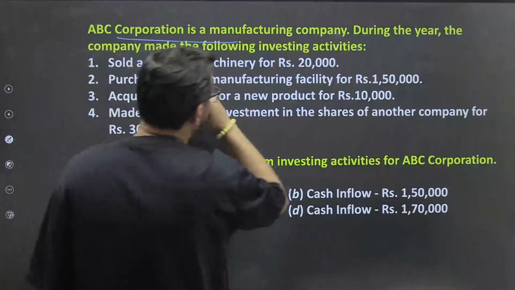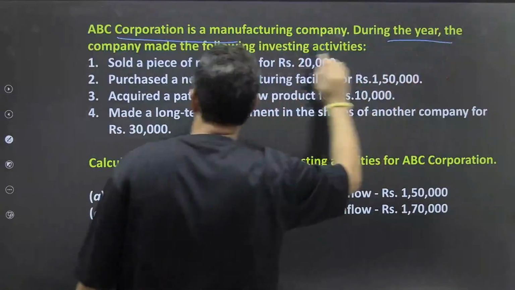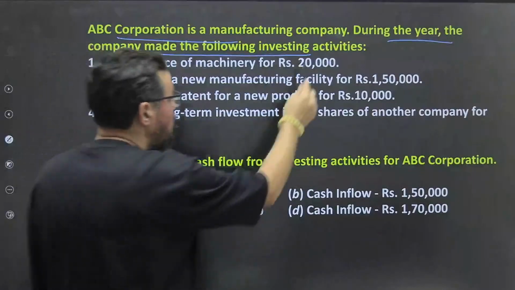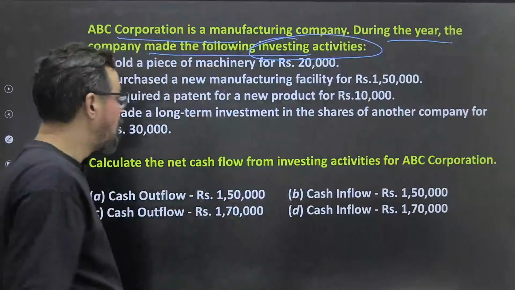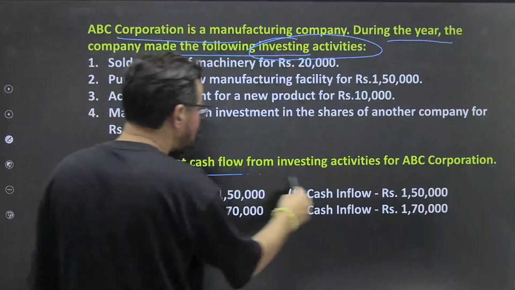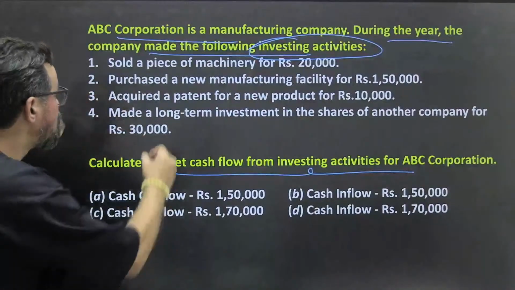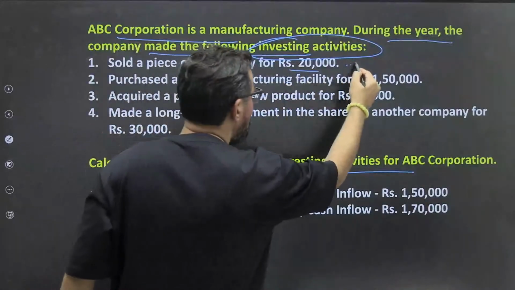ABC company, a manufacturing company, during the year the company made the following investment activities. They have already given you investing activities. Calculate the net cash flow from the investing activities of ABC Corporation. Nothing else in this. Sold a machine, so this is an inflow.